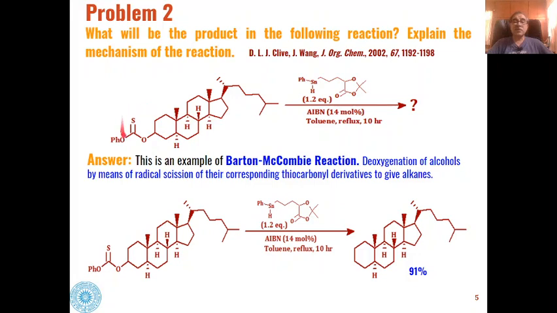If you see closely, this reaction is an example of the Barton-McCombie reaction.